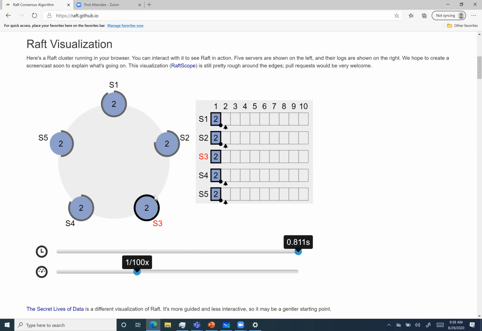So let's see how the request works. Let's request again. See the first value, and this dotted line shows it is uncommitted. This is the uncommitted stage, and it is only replicated on S3. Now S3 is going to send the same request to all its fellow nodes, so it is all uncommitted at this stage. Now S3 will tell them to commit.